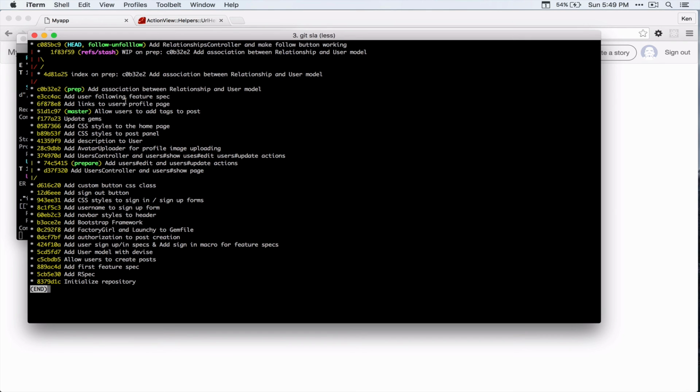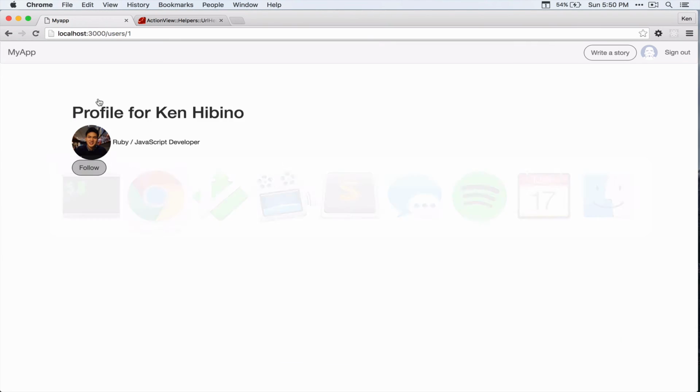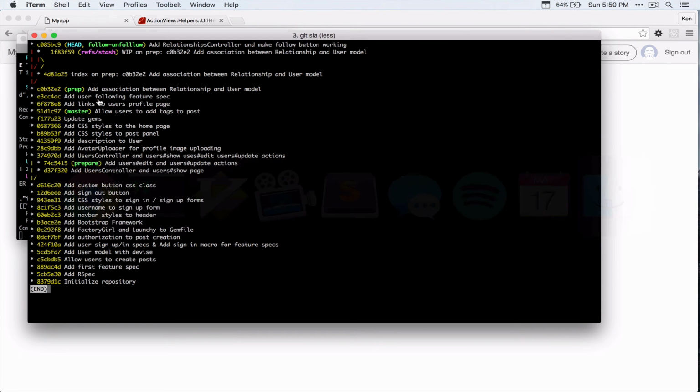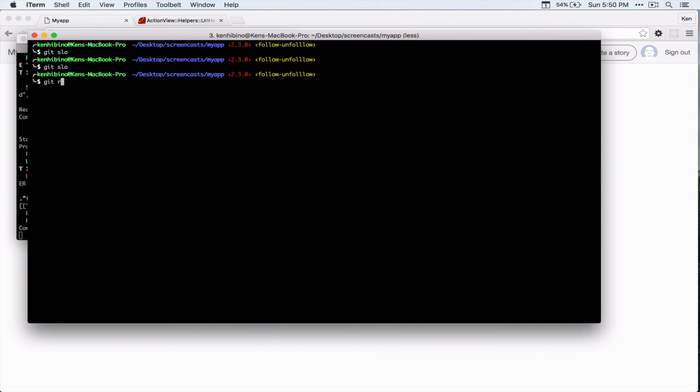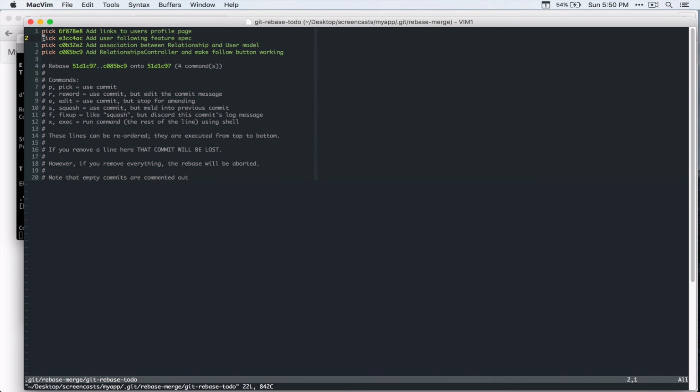I just want to add one commit, so I can do that by saying git rebase and then -i for interactive rebase to master. So I have all these commits, but I can just kind of squash this into one commit.